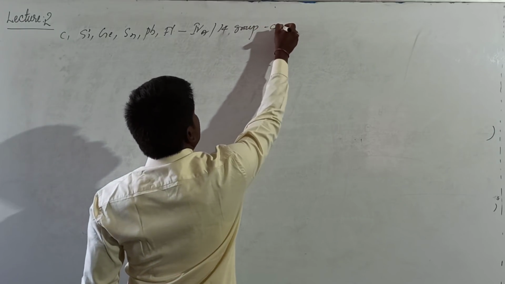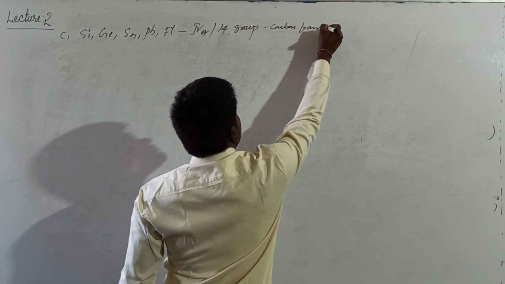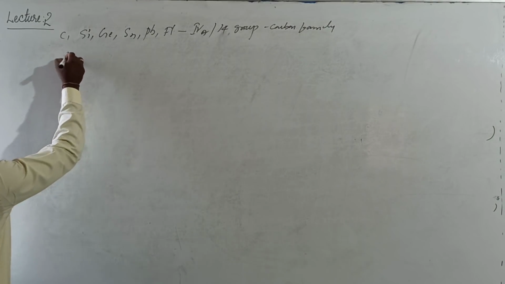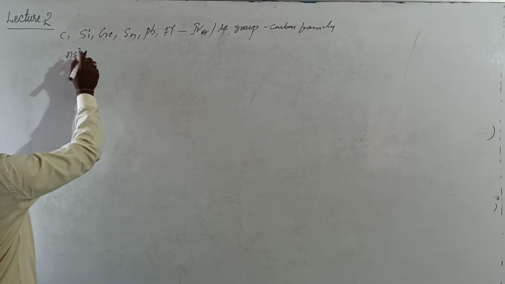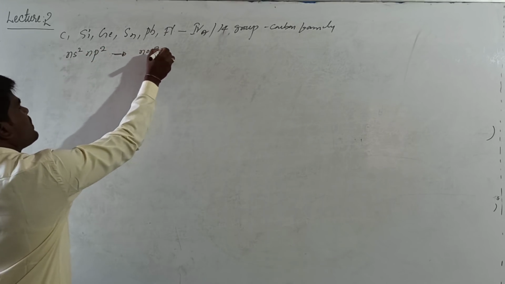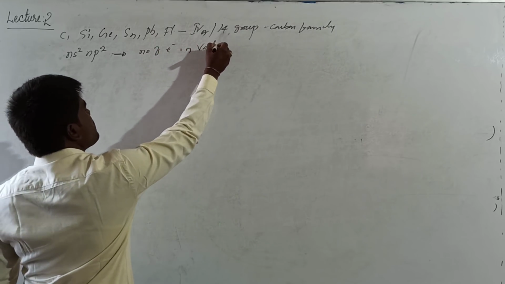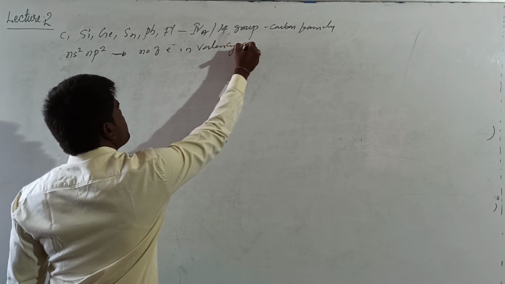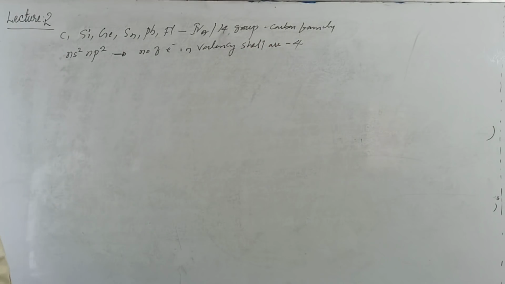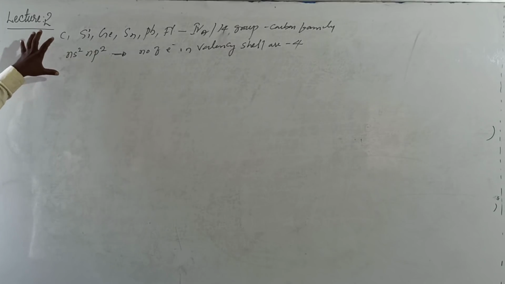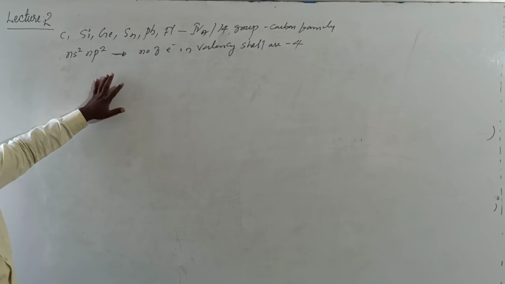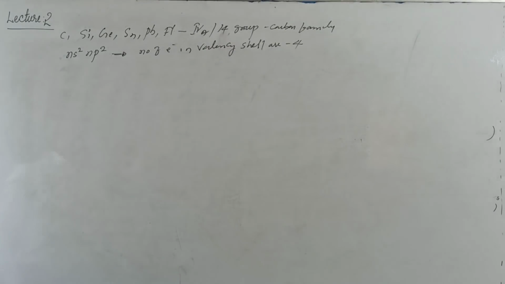These are called carbon family, and their general valence electronic configuration is ns2 np2. So the number of electrons in the valence shell is 4. This is the information you need to remember: the elements of the group, its valence electronic configuration, and the number of electrons in the outermost shell.